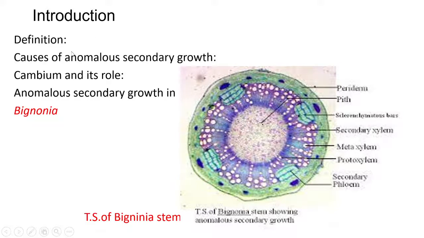Most plants show stelar structure of normal type, that is xylem inside the cambium and phloem outside the cambium, but many of them have an unusual structure. This type differs from the normal, and is anomalous secondary growth. Now, the second point: let us see the causes of anomalous secondary growth.